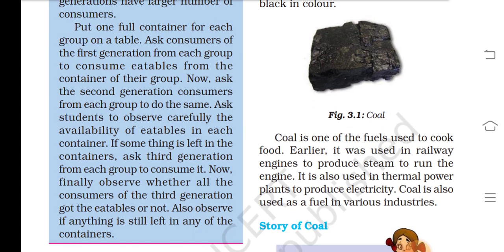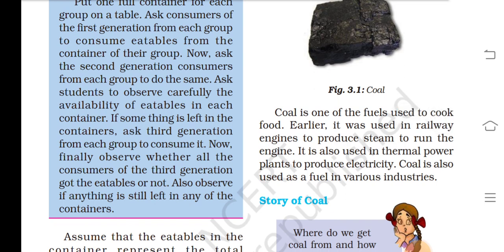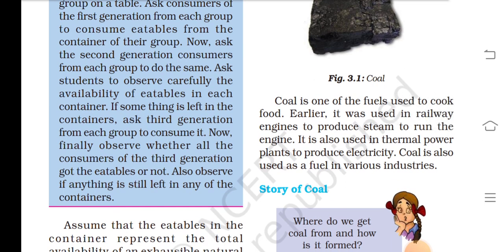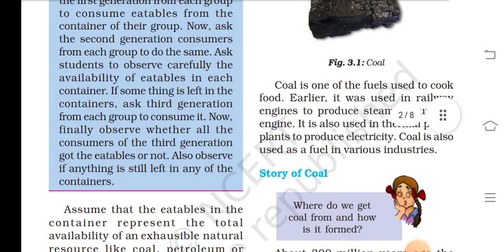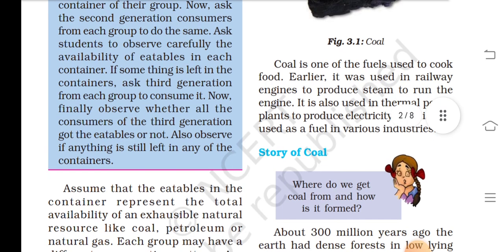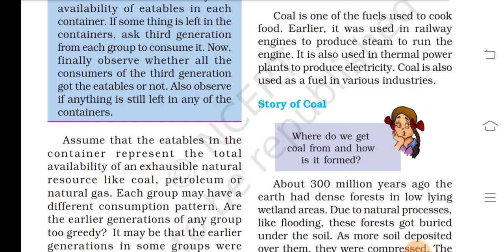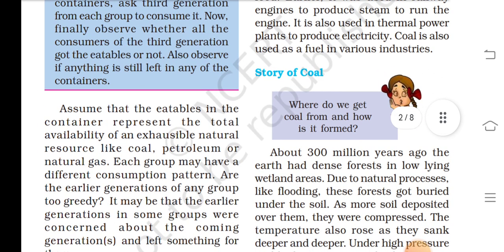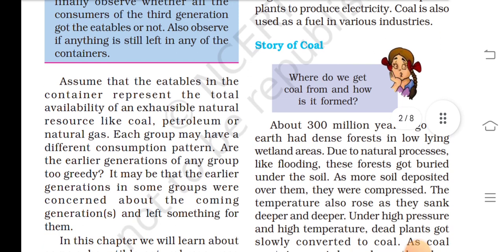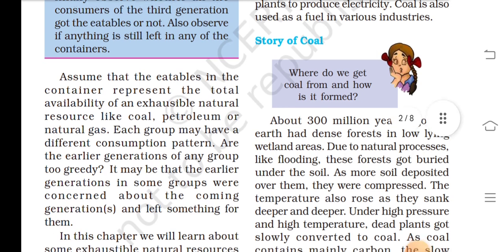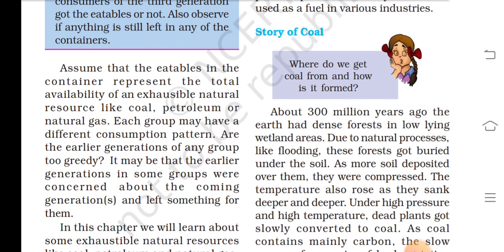Put one full container for each group on a table. Ask the consumer of the first generation from each group to consume eatables from the container of their group. Now ask the second generation consumers from each group to do the same. Ask students to observe carefully the availability of eatables in each container. If something is left in the container, ask the third generation from each group to consume it now. Finally, observe whether all the consumers of the third generation got the eatables or not. Also observe if anything is still left in any of the containers.